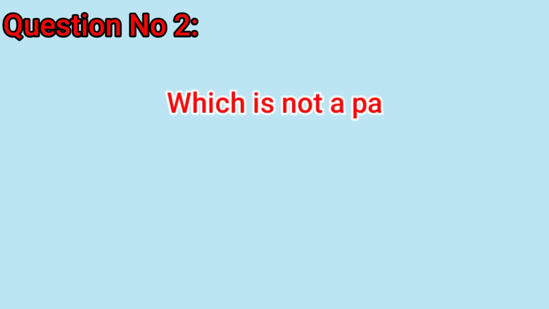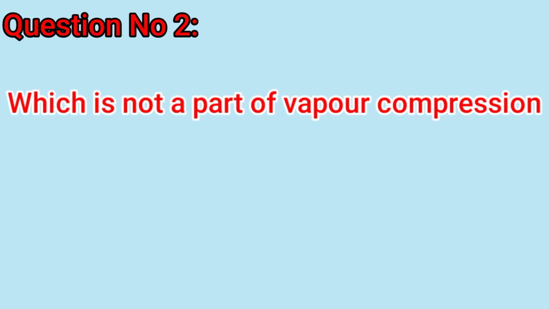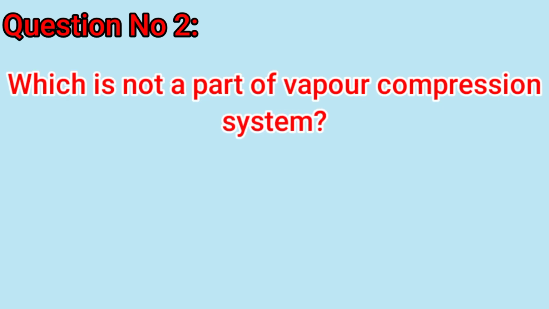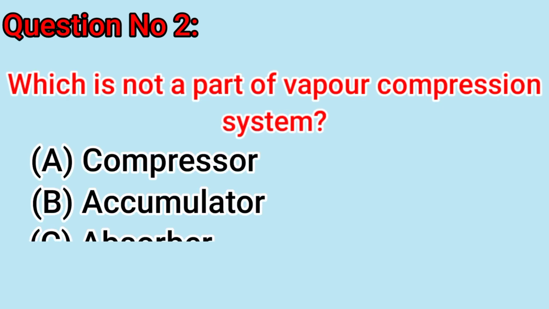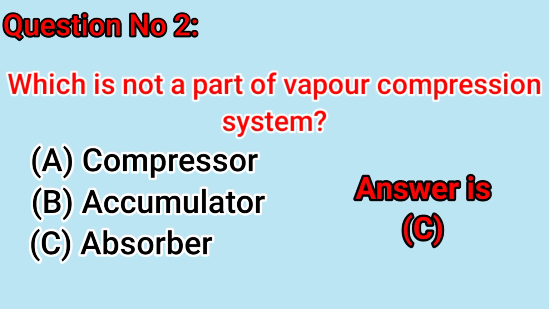Question number 2: which is not a part of vapor compression system? A, compressor. B, accumulator. C, absorber. Answer is C.